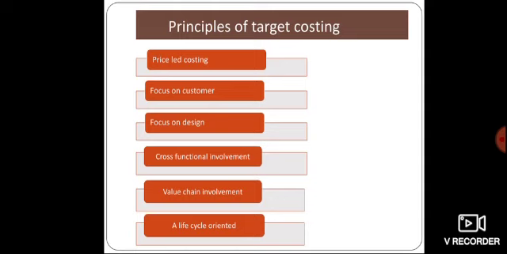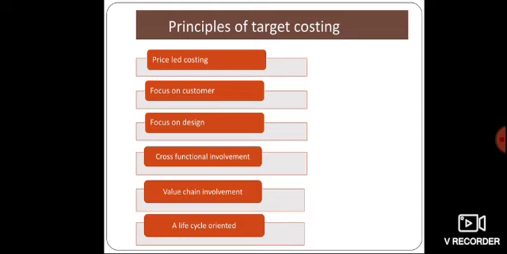So the selling price determines the cost of the product or services. So the price that leads to costing, that is the price-led costing principle. And then focus on customer. In target costing, customers are given high priority and products are based on the customer specification and also customer needs. So focus on customer. Next, focus on design.